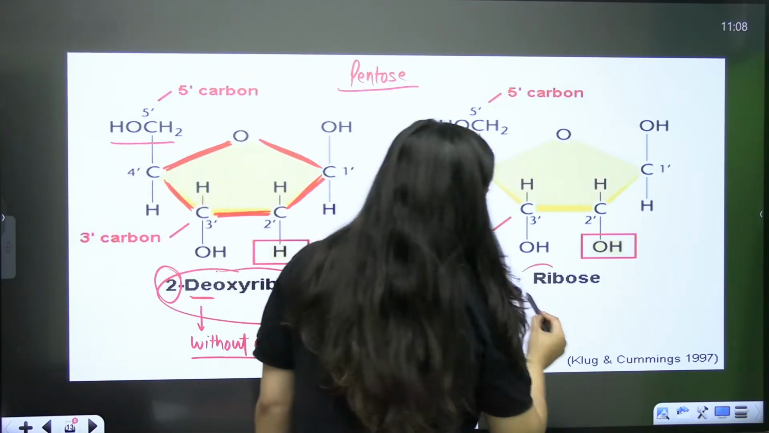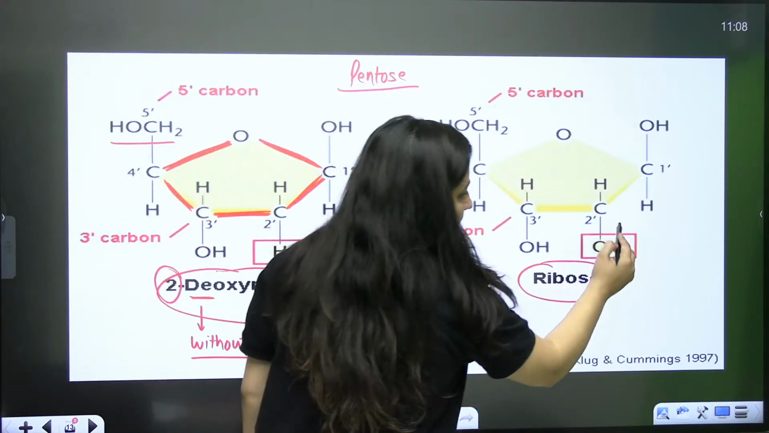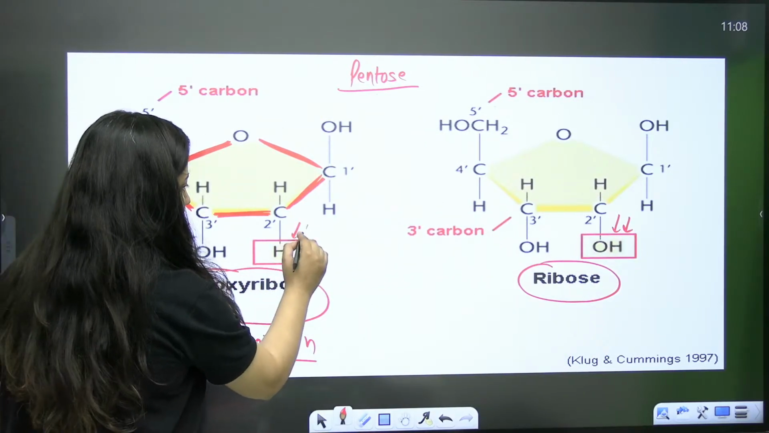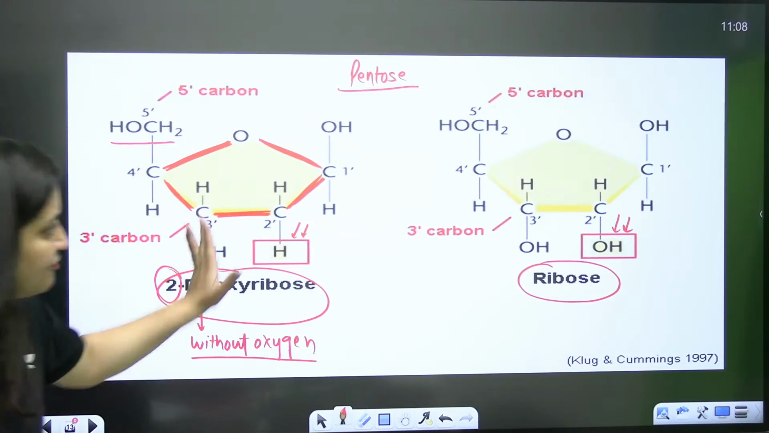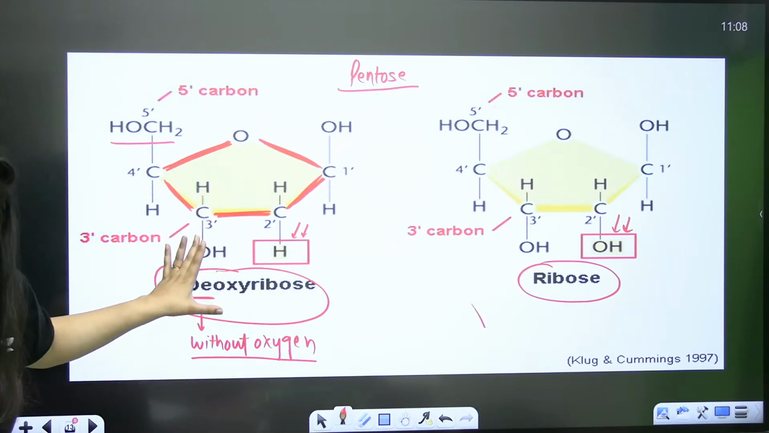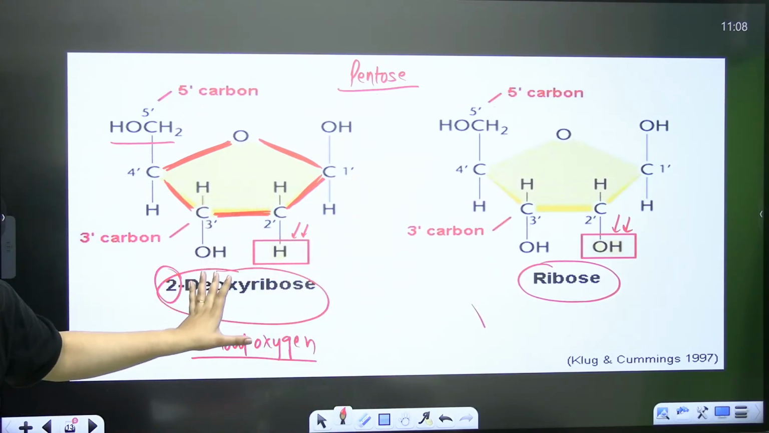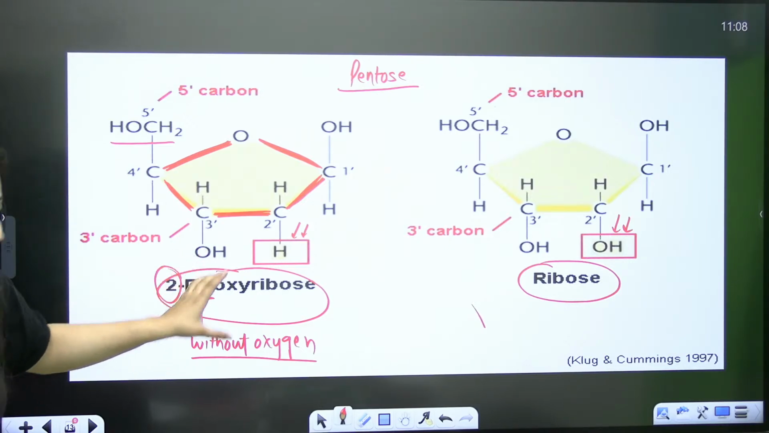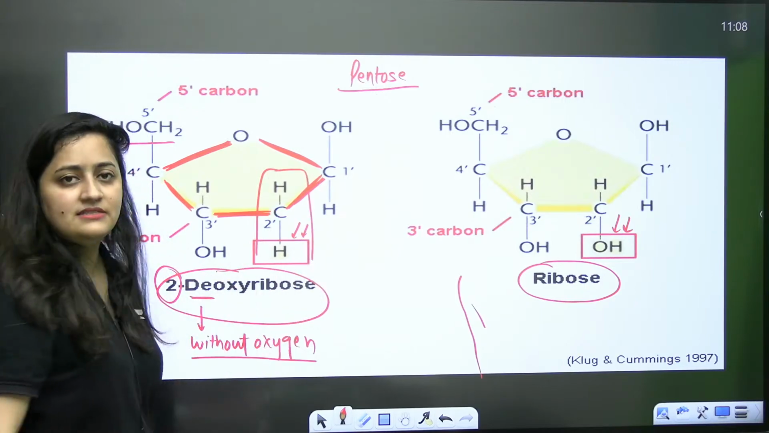Now, compare it with ribose. So see, the second carbon is having OH now. But here in deoxyribose, look at this. It is having what? H. So if you compare the structure of ribose and deoxyribose, everything is the same. The only difference is here at the second carbon, one oxygen is missing.